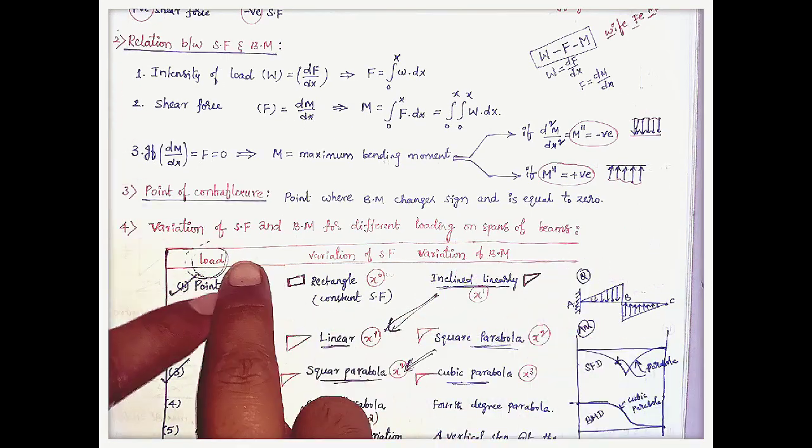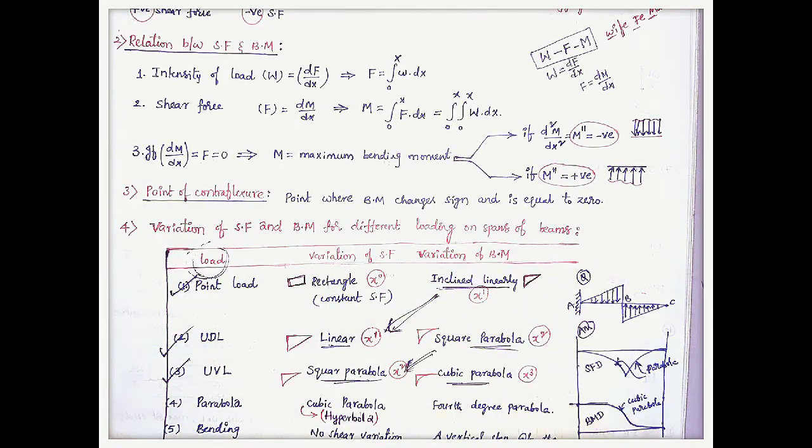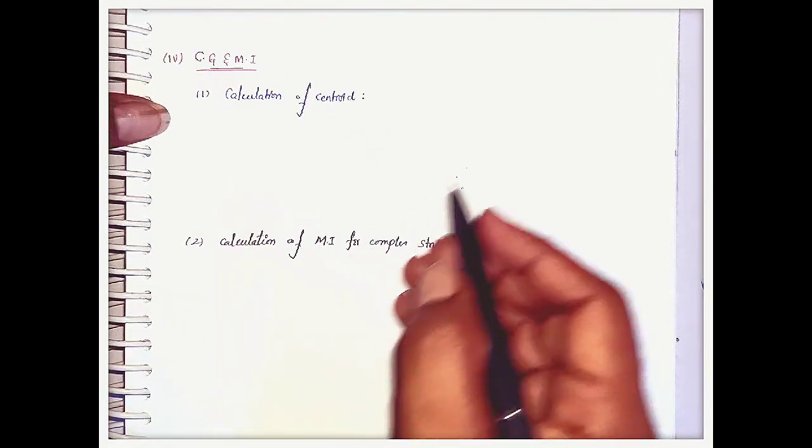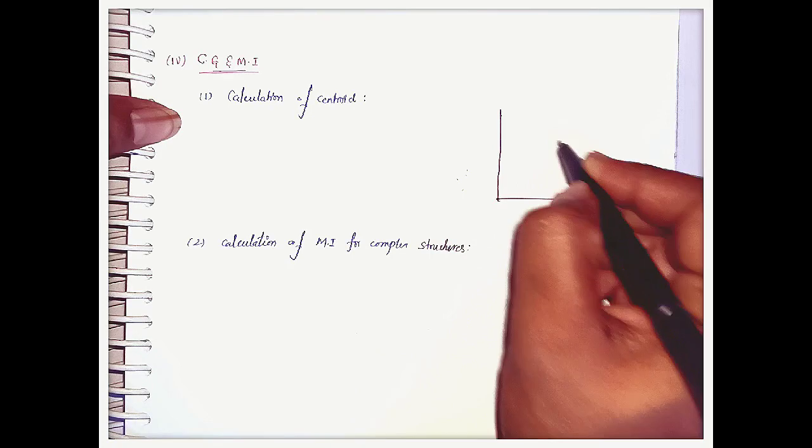If we learn this table, we can easily draw each and every shear force and bending moment diagram for the different types of loadings on the beam. And the next important topic is center of gravity and moment of inertia calculation. Here let us consider one diagram.